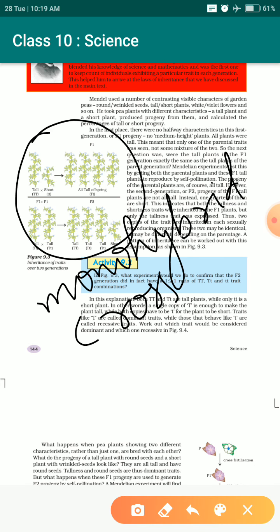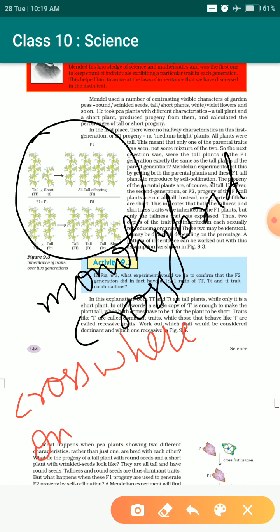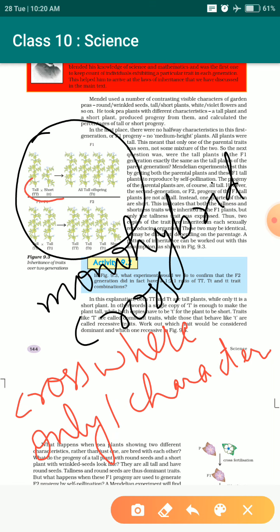It is nothing but a cross where only one character is taken. See, here we can see tall, short. It is only one character. Which is that character? The character is the height of the plant, right? So a process where only one character is taken is known as the monohybrid cross.